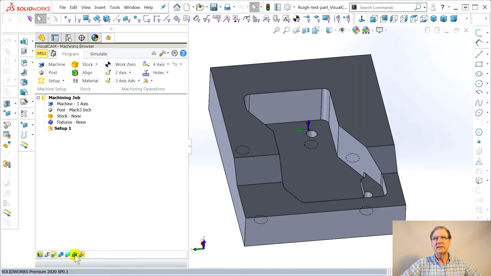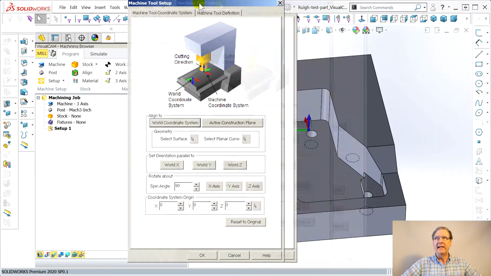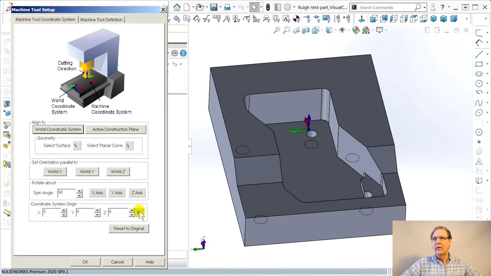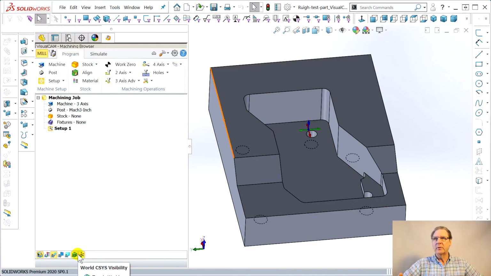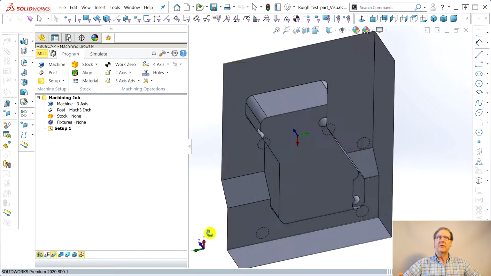World CVS, so you can erase those. Did that come with the part? I'm not sure. But I know when I go into machine, and I say rotate about the Z-axis twice, once, twice, say OK, and then let's see which one I really want. No, not that one. So now I've made the part.